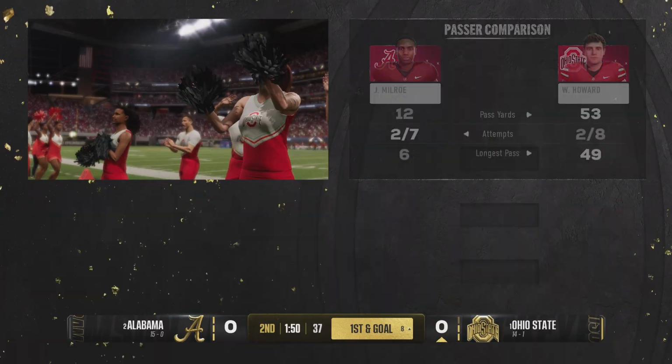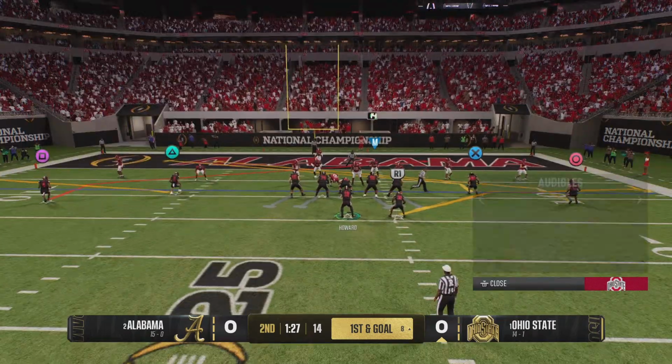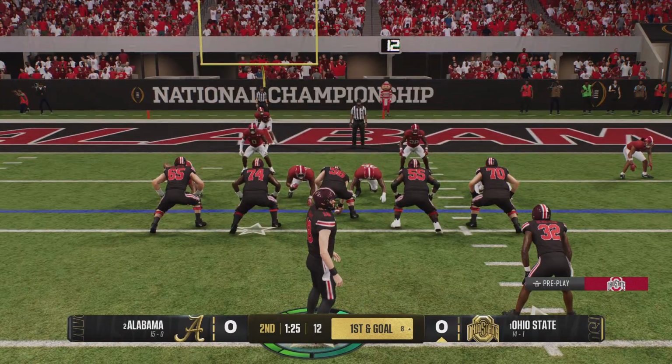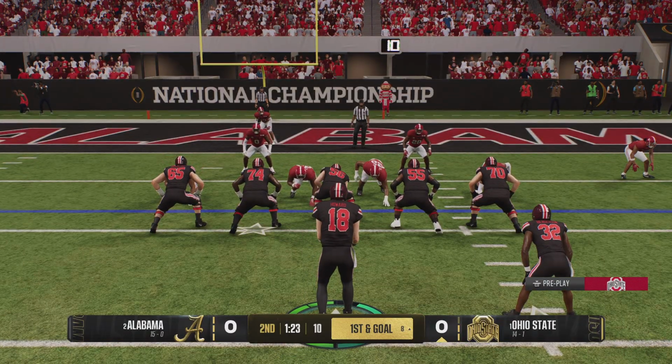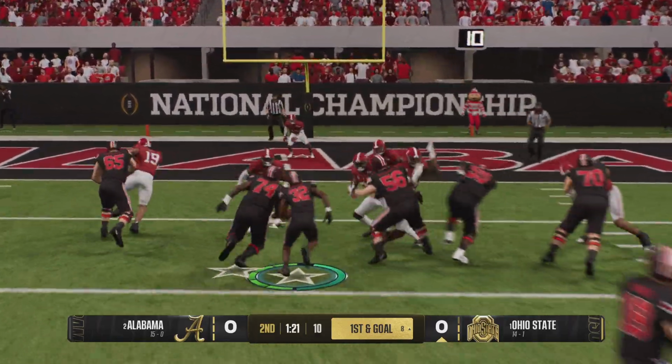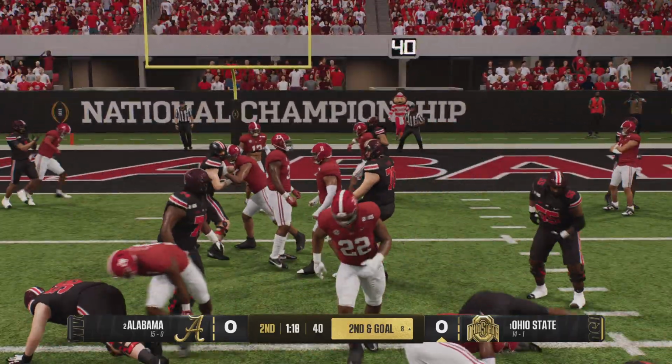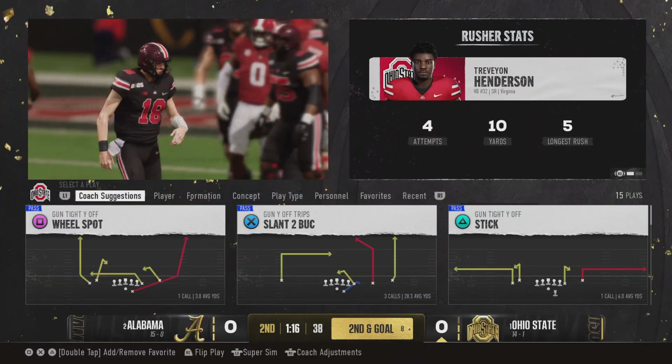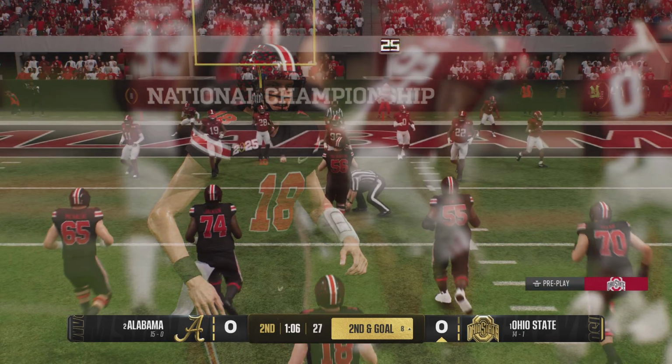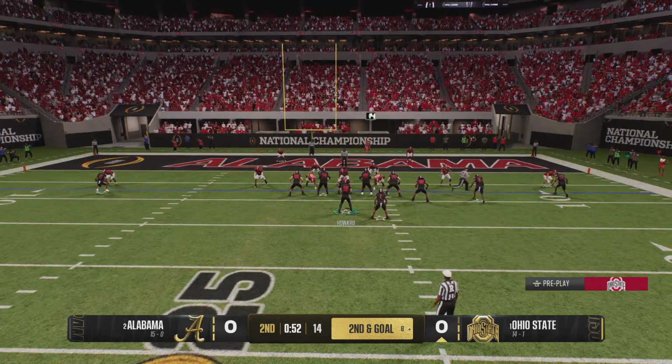That is great arm strength and accuracy by this quarterback. Let's not forget the wide receiver's job of bringing it in for that big gain. They'll try to run it in on 1st and goal. Shows off the moves there, but ultimately not much of a gain. It's a 2nd and goal play for the offense.